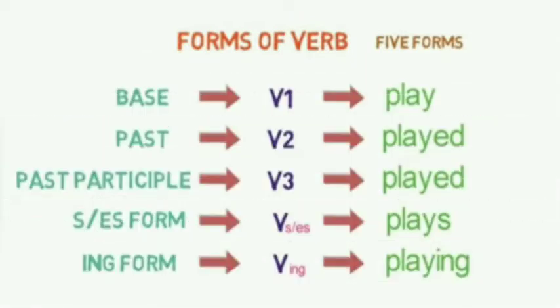Base form B1, that is play, B2 or past, that is played, B3, that is past participle, played. Then the fourth category S/ES, plays. Then the ing form, that becomes playing.